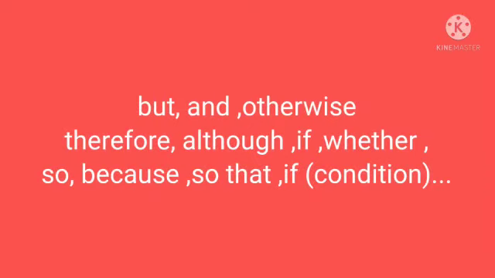The child carried some pocket money in order that he could buy snacks at the school canteen. So students, these are some examples for this conjunction.